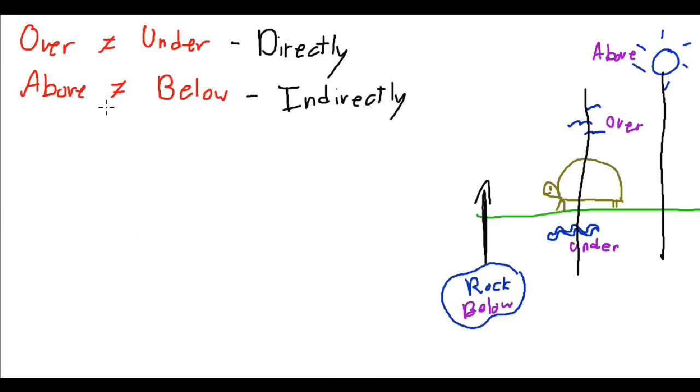But however, above and below can be indirectly and directly. Okay, it could be both. So you could also say that the worm is below the turtle as well. So you could say the worm is below the turtle. And the birds, they could also be above the turtle. Alright, is that okay? So let me give you another way of looking at it.